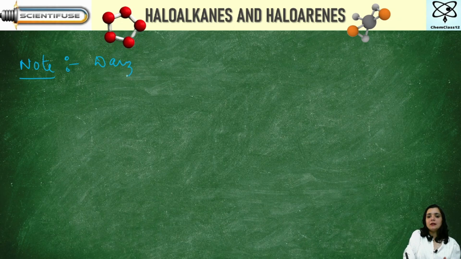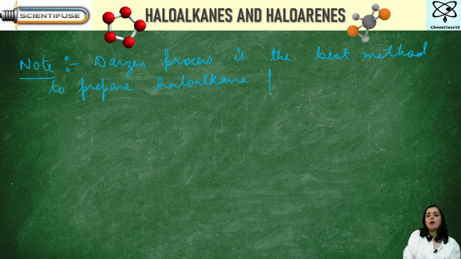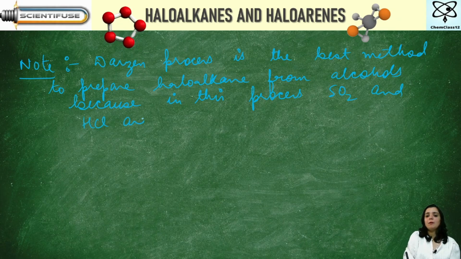Darzen process is the best method to prepare haloalkane from alcohols, because in this process SO2 and HCl are produced, and these are escapable gases.